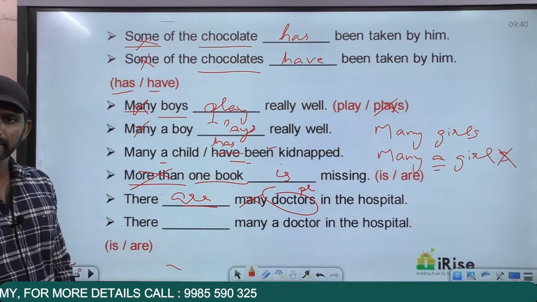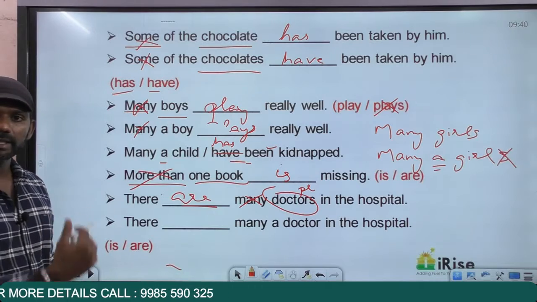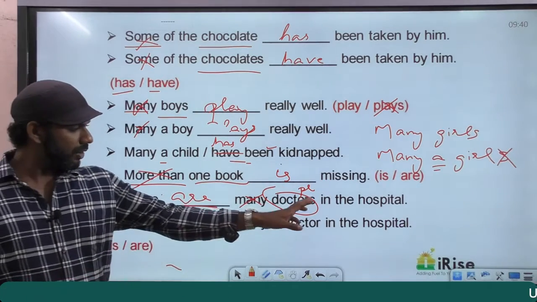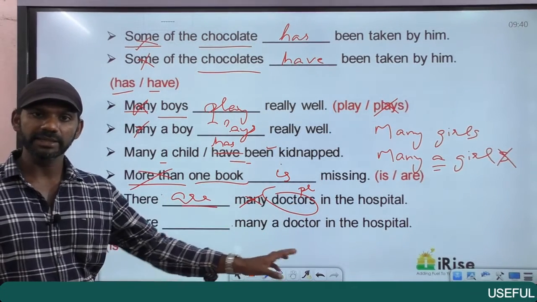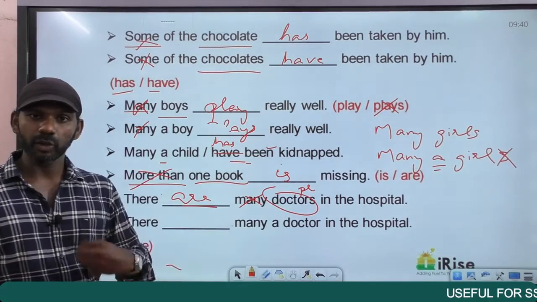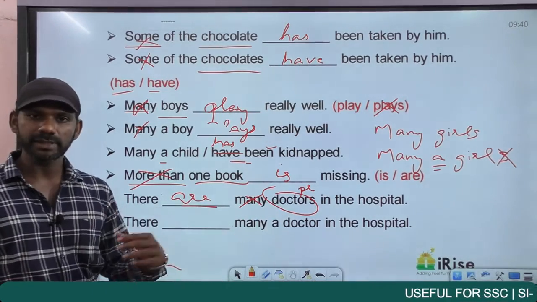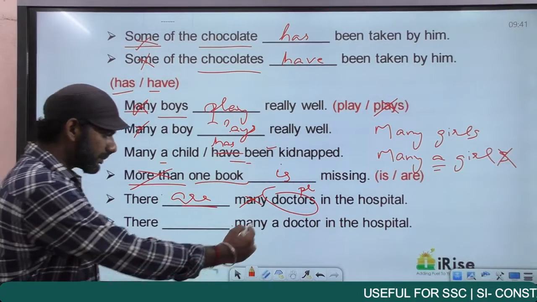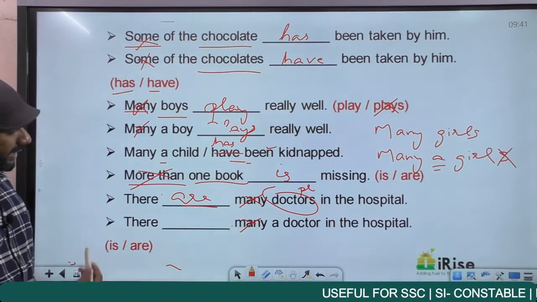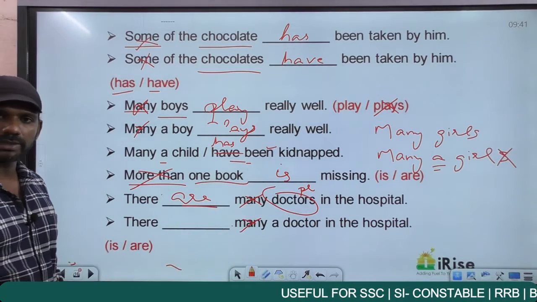Come to the next one. There dash many a doctor. Many doctors is the same as many a doctor. Many doctors is a colloquial usage. Many a doctor is a standard usage. Forget about many, determine. There dash many a doctor in the hospital.